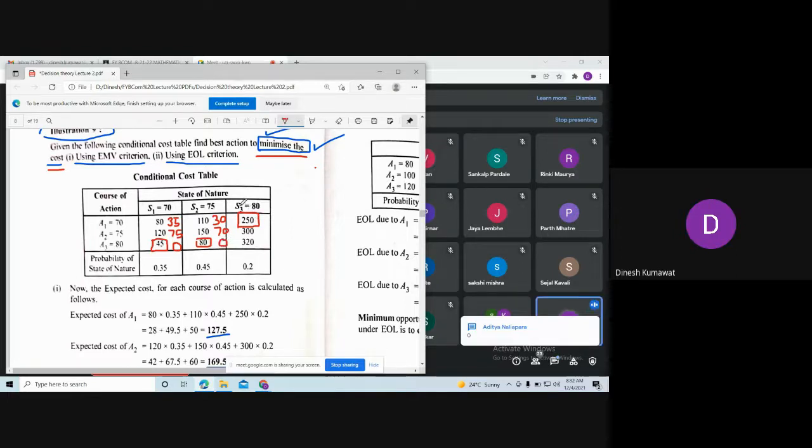Now let us calculate for S3. What is 250 minus 250? 0. 300 minus 250? 50. And 320 minus 250? 70. यहाँ तक क्लियर है सबको? Yes, sir. Okay. Now what is our next step then?